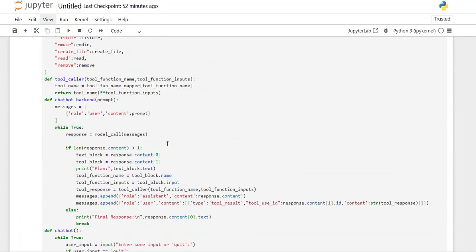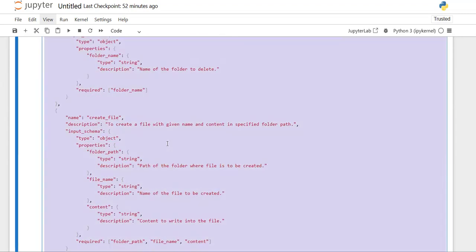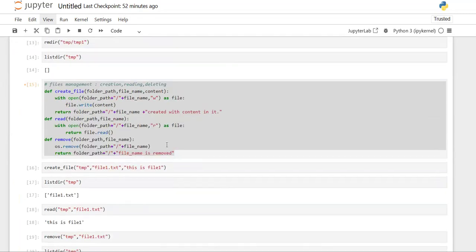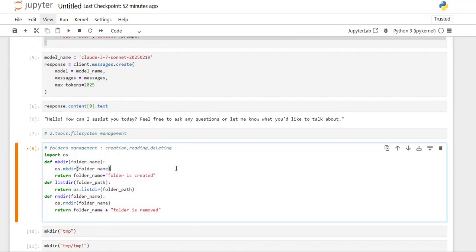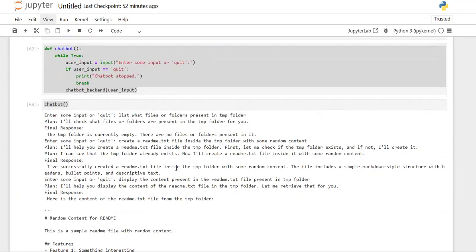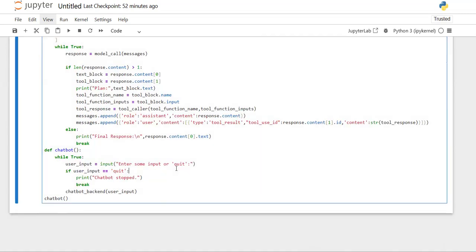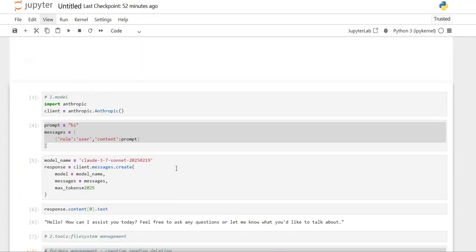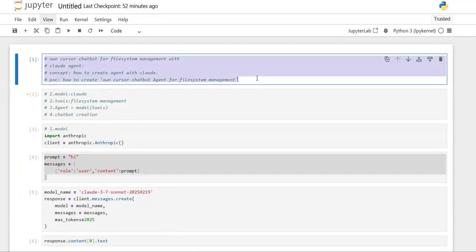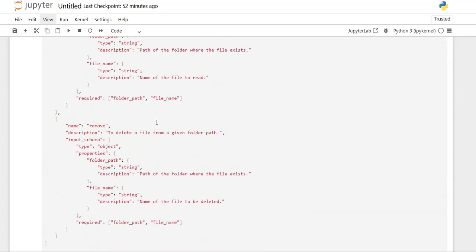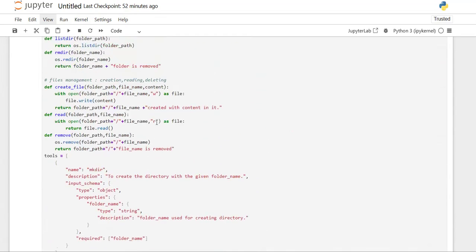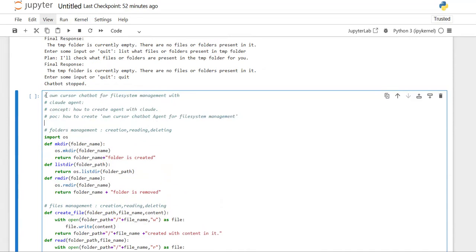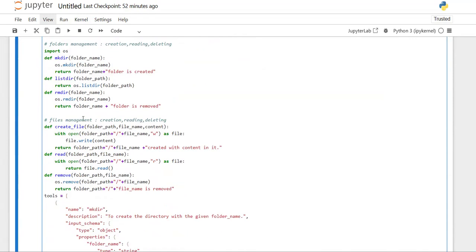So that is what you have understood or learned from this whole video on how to create a chatbot, or how to create a useful chatbot for file system management. So this is how you created your own cursor related chatbot, and you even chatted with it, created some files with it and performed some actions with it. So this is all about this video.